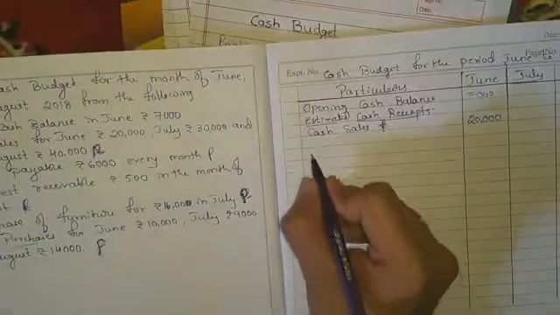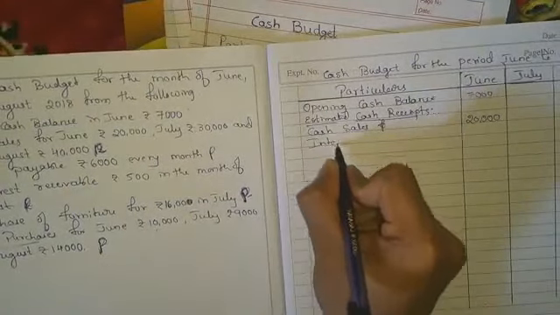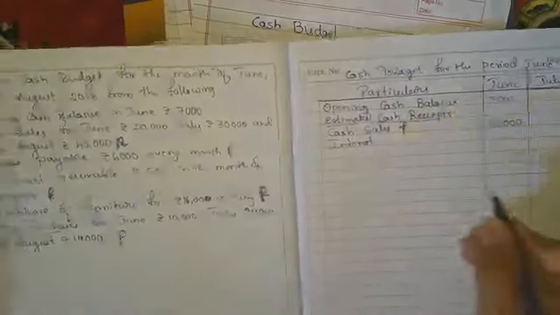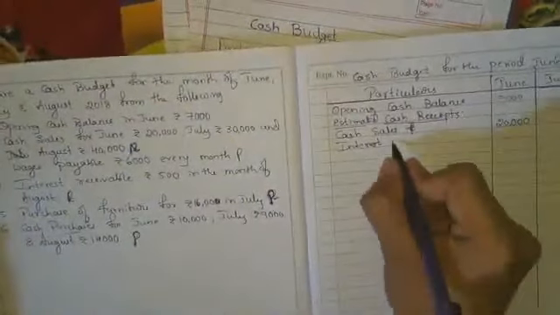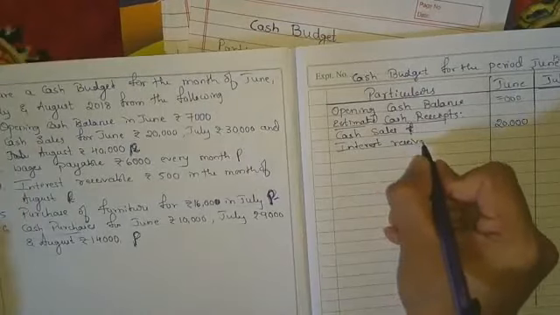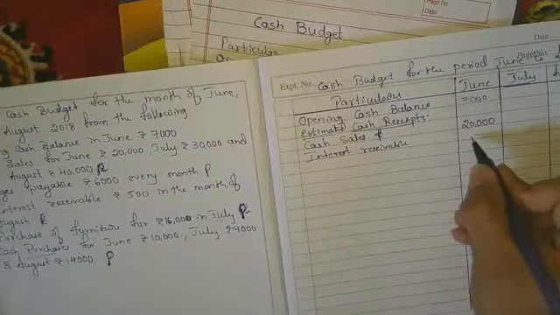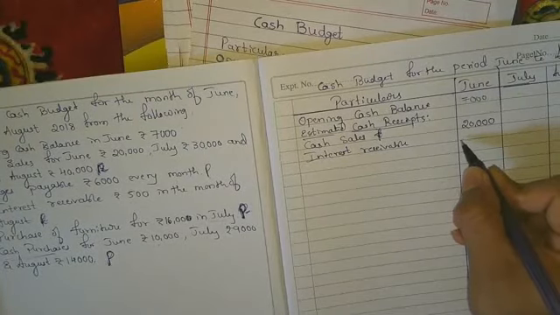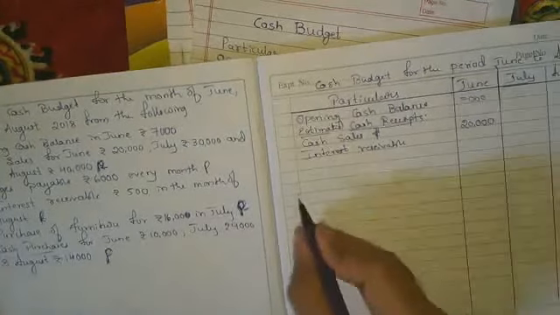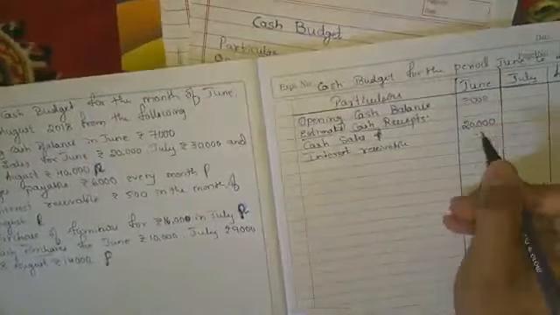Next receipts, interest receivable. It is not there in the month of June, but still I'll write it because I have to continue with August later. So there is no interest payable.